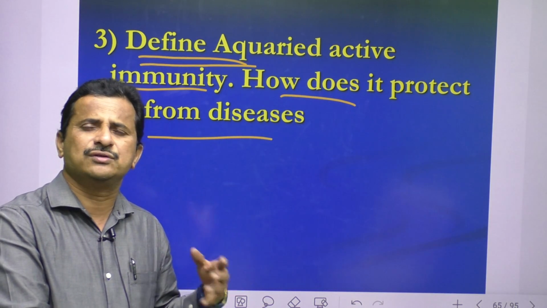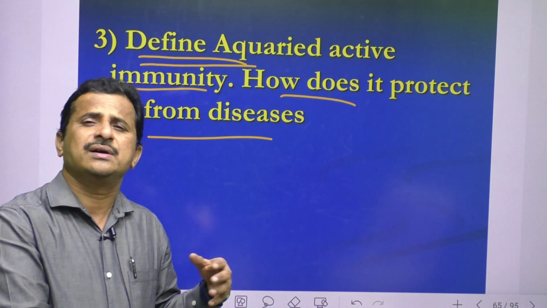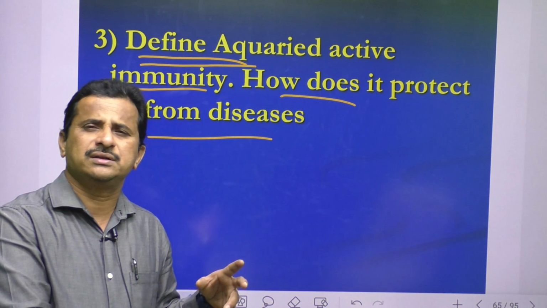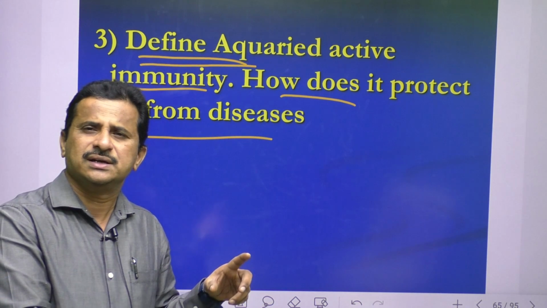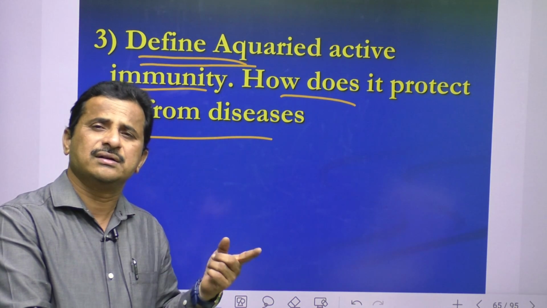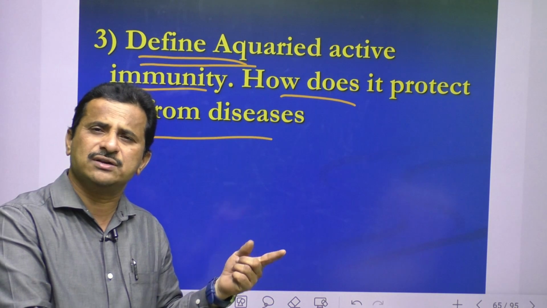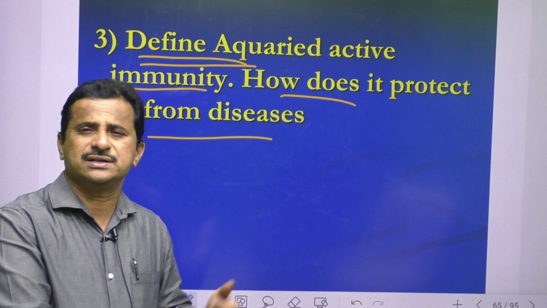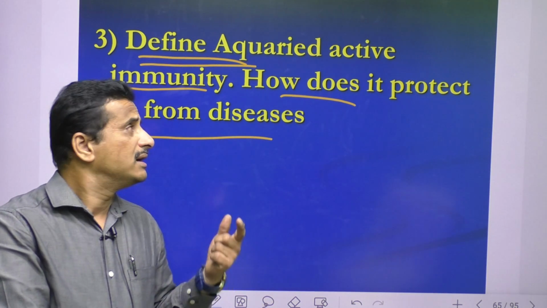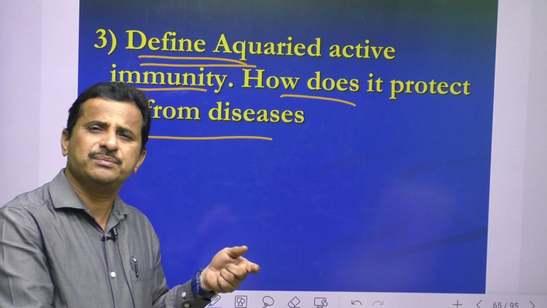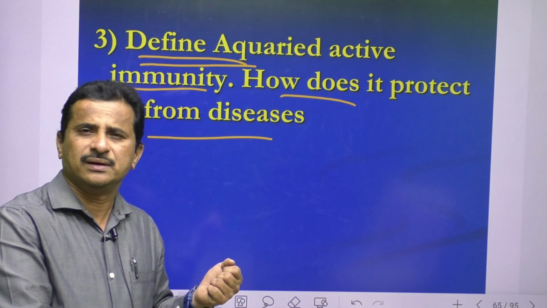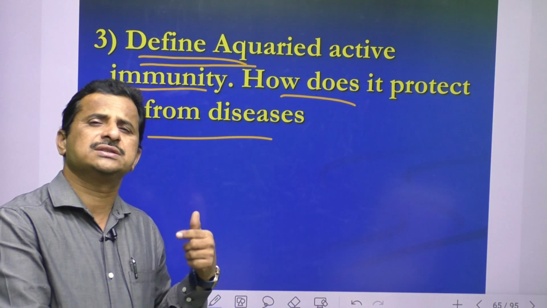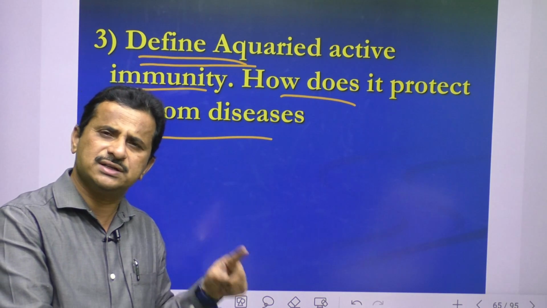For example, through vaccines we introduce weakened antigens, but our body thinks they are real antigens. Whenever real antigens enter, the antibodies developed because of vaccination inactivate them. So acquired active immunity is present for a lifetime. The second time, third time, the same infection does not cause that much damage because antibodies are present.